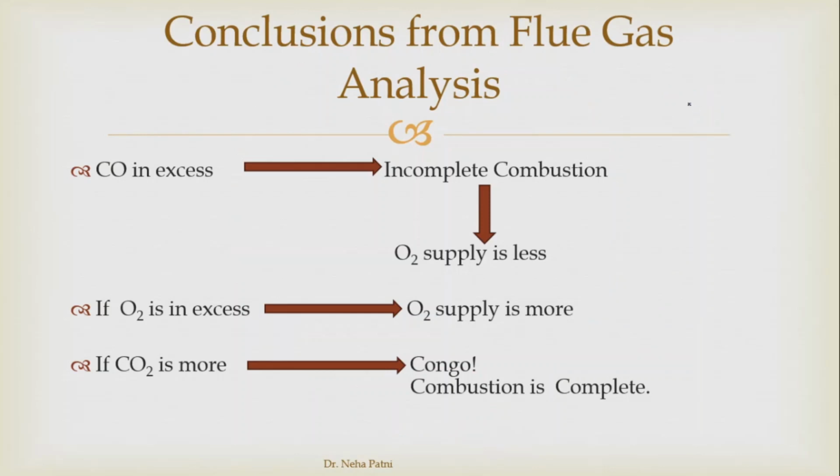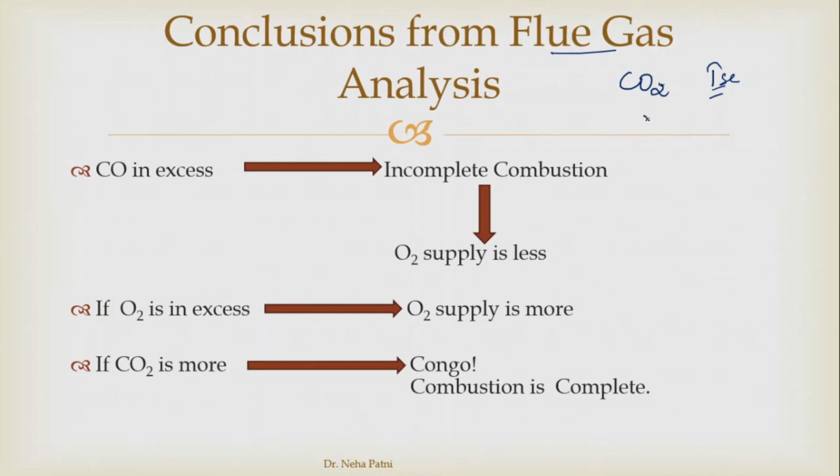Let's say from the flue gas analysis you found that the CO2 is coming in excess. There is a range in which it should come, but when you analyze the flue gas, the CO2 value is increased. So what do you infer? That the combustion is complete and the sample might contain greater carbon, and that is why CO2 is coming.